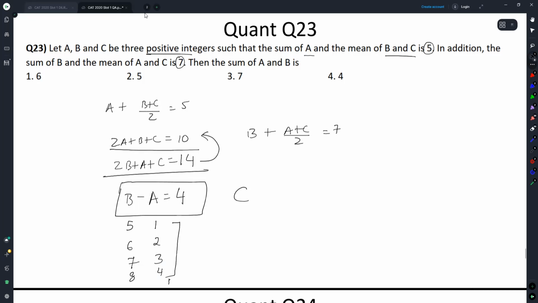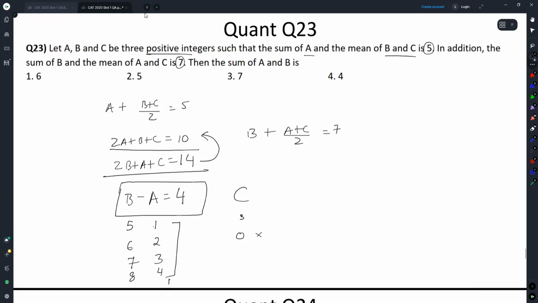I'm working with this. So 2A is 2, plus B is 5, plus C, so C here is 3. Cool. Here, I get C as 0. Oh, this is an unacceptable case.